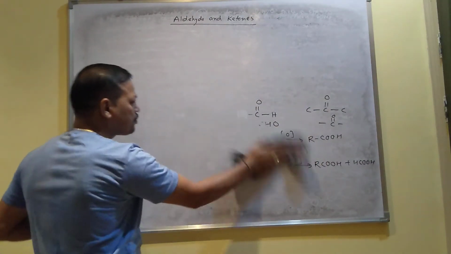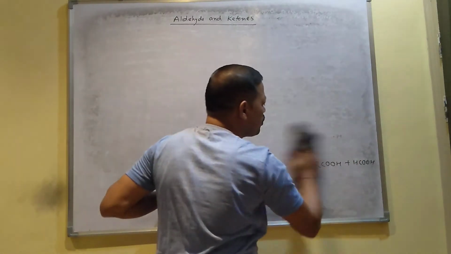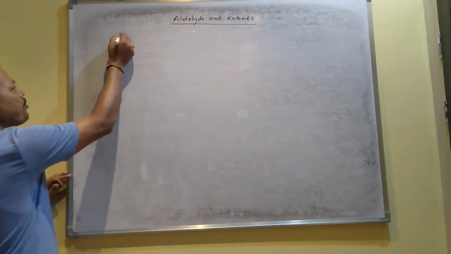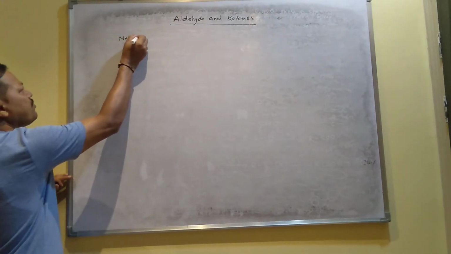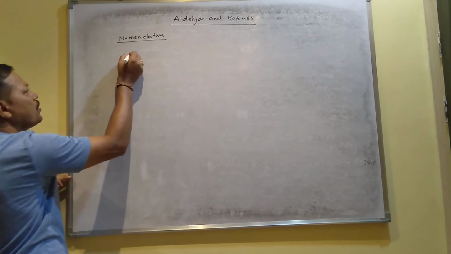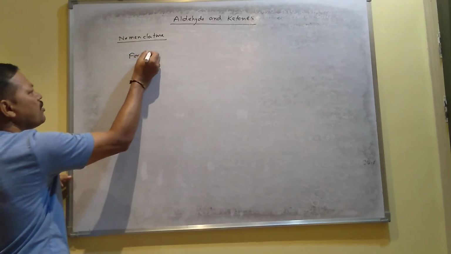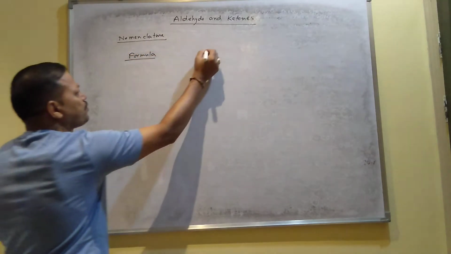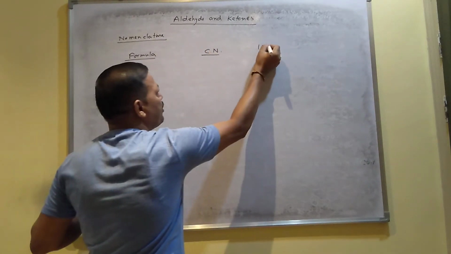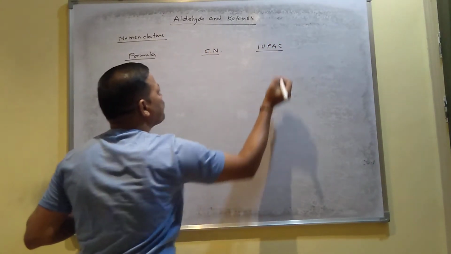Now we will move to nomenclature. First I will give the nomenclature of some aldehydes. Here are some formulas of aldehydes. I will write the common name, then the IUPAC name.